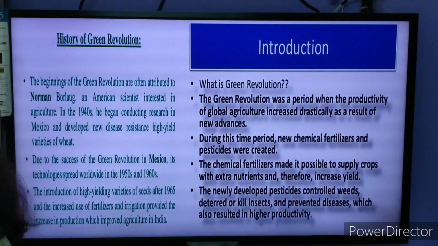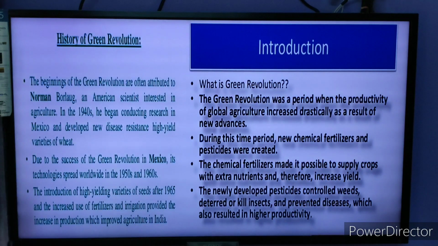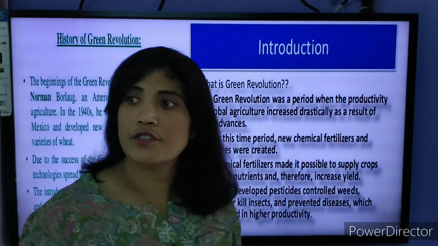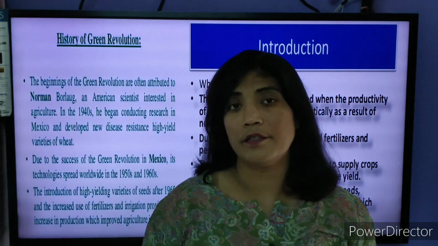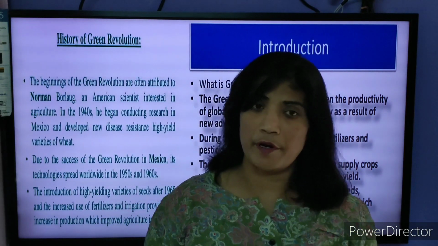So when we are talking about agriculture, our Indian farmers have also done the cultivation. Our Indian farmers have also done the Green Revolution, experimented with it.